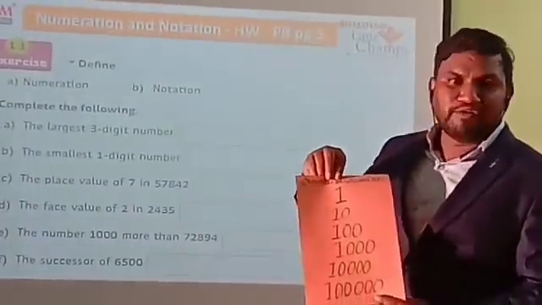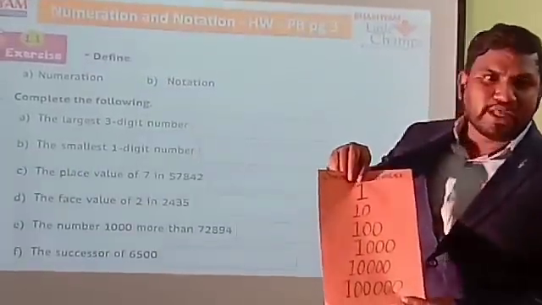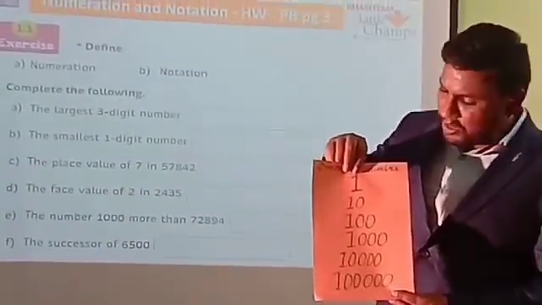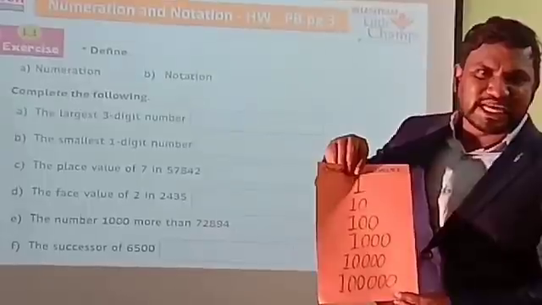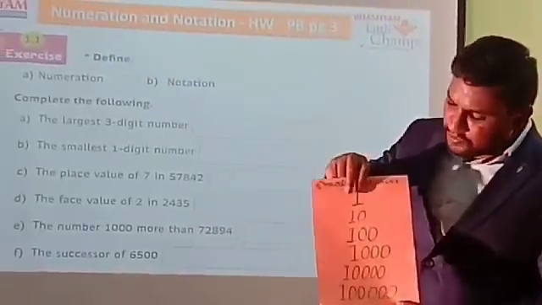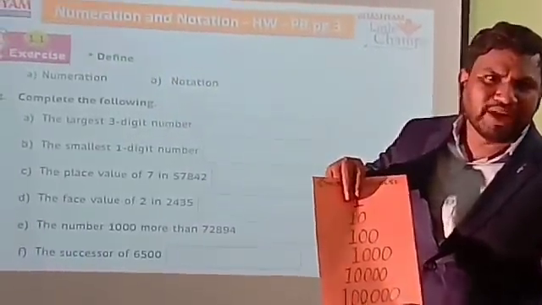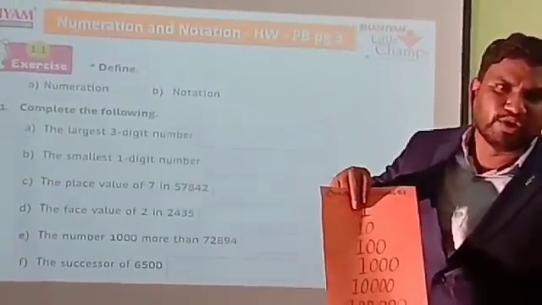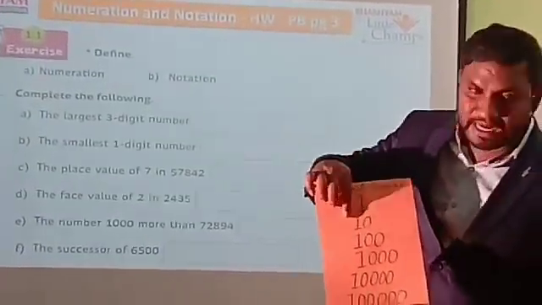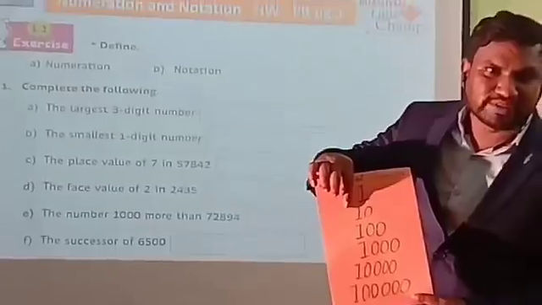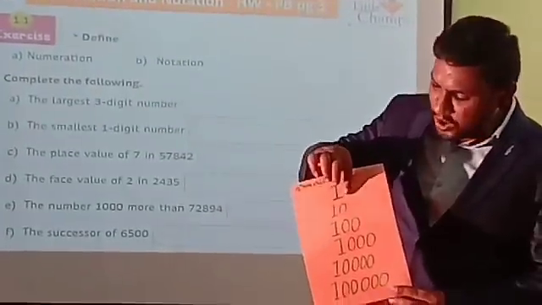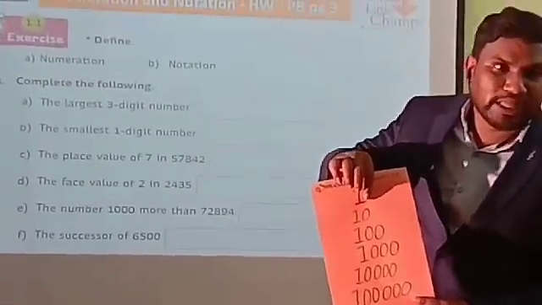Okay. Now everyone see that here, the smallest 1-digit number. First number is 1. What is the second number? 10, which means 1 followed by 0. How many zeros here? Only 1 zero. You have to write 1 0. Don't write on this side. If you write on the left side, there is no value. Just you have to write on the right side only.